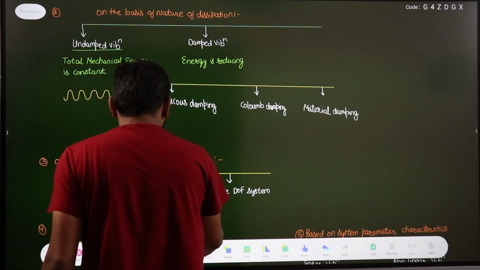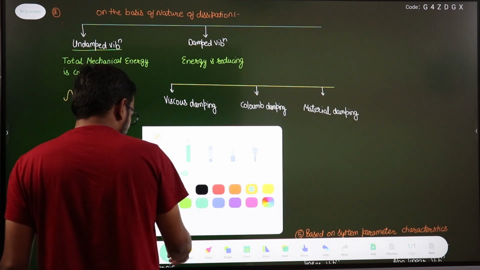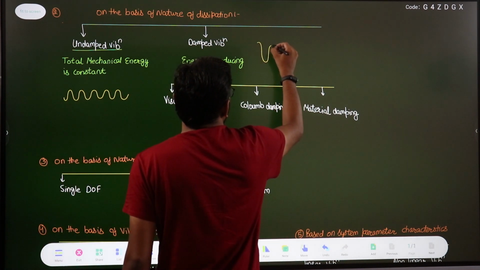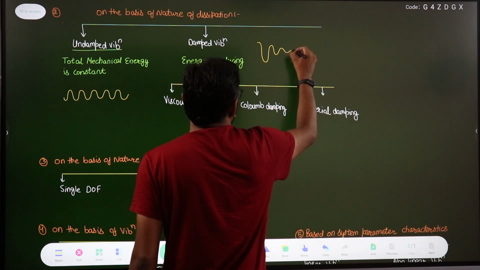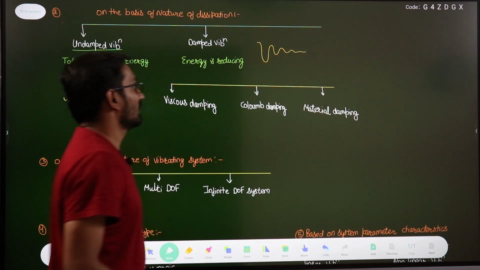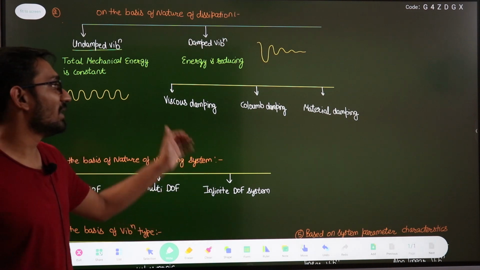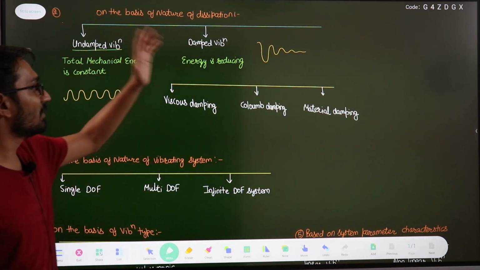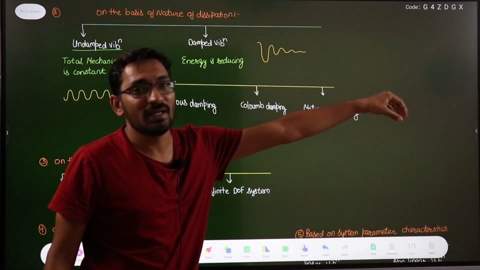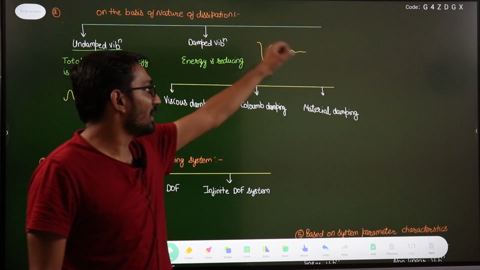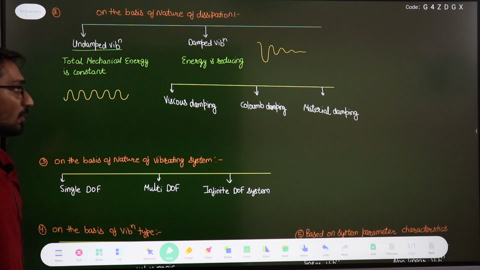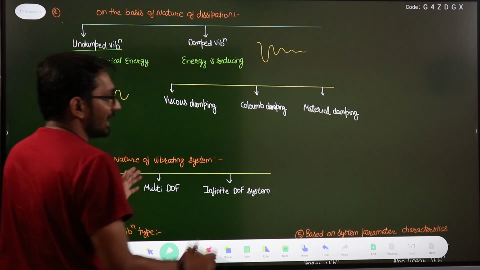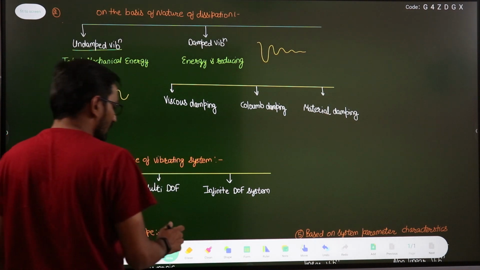So these types of vibrations, if I draw them, will be like this, right? Their magnitude and energy will decrease as the oscillations go on, and after some time the vibration will be completely damped, its magnitude will be 0. So this is your damped vibration. Damped vibration is of 3 types, right?